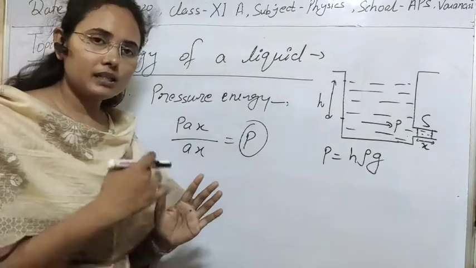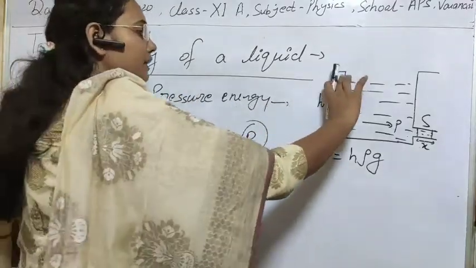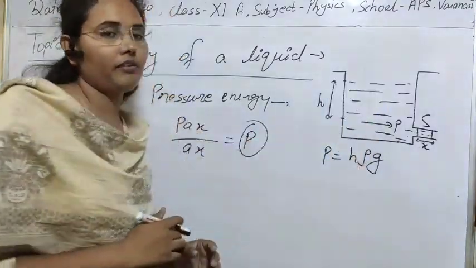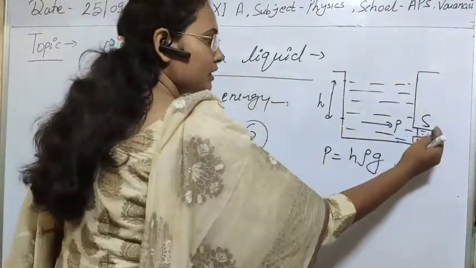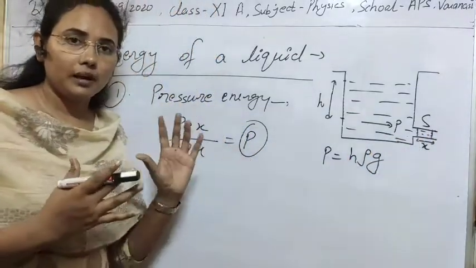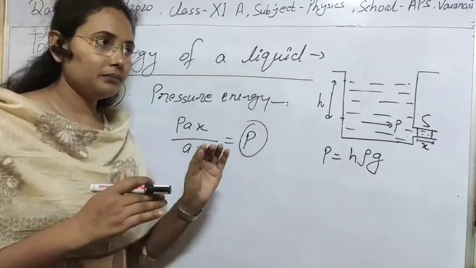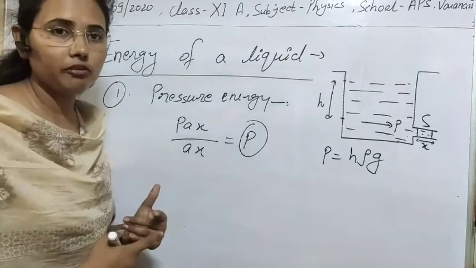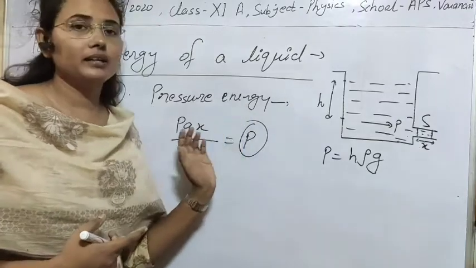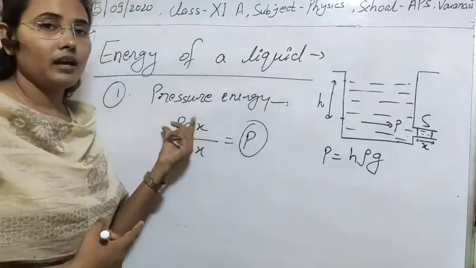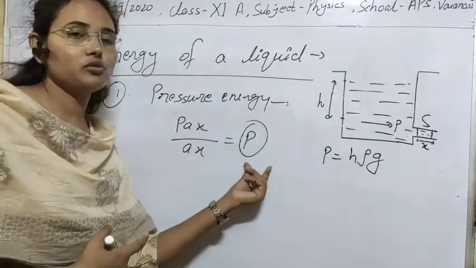Simply, if we take any liquid to any height, then definitely if there is depth in the liquid, there will be the application of hydrostatic pressure. If any piston is attached to it, then this pressure will impart some force on the piston, and due to that the piston will be displaced, and due to that displacement definitely there will be some work done on the piston. That work done is known as pressure energy, and we can calculate it easily. That will come to be PA into x. And if we calculate pressure energy per unit volume, then it will come to hydrostatic pressure.